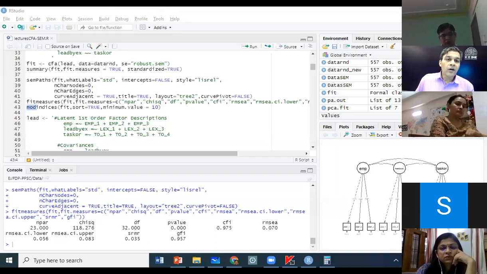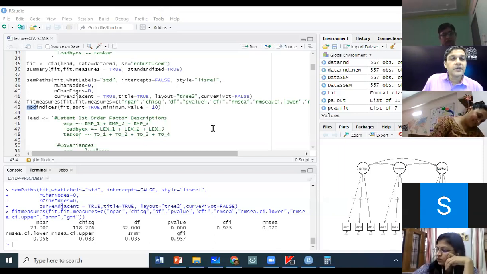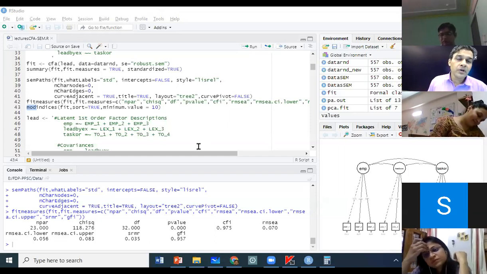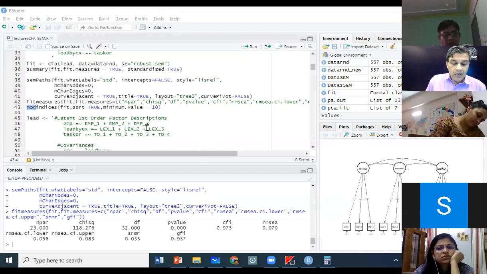What do we mean by modification indices? It means now we are telling the tool, Mr. Tool, I have made this model. Can you tell me what modification I should do to my model in order to improve the fit of my model? Now the tool will give us certain suggestions as to what changes you can make to improve the chi-square.